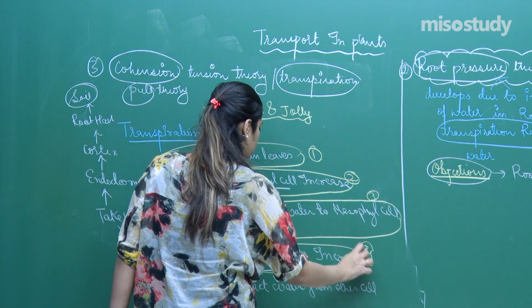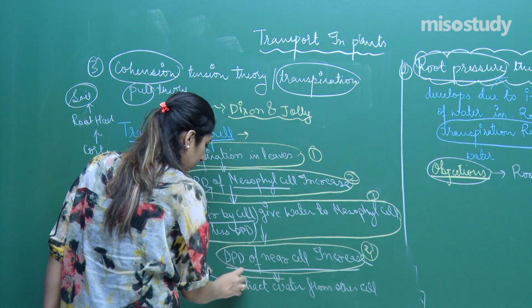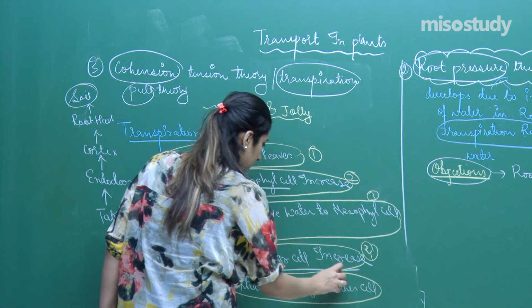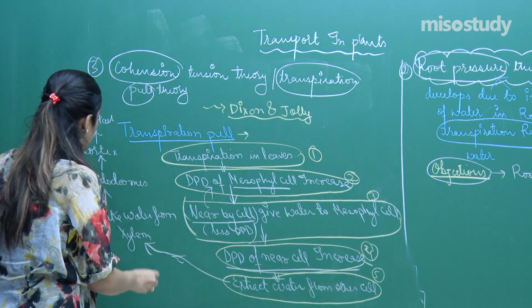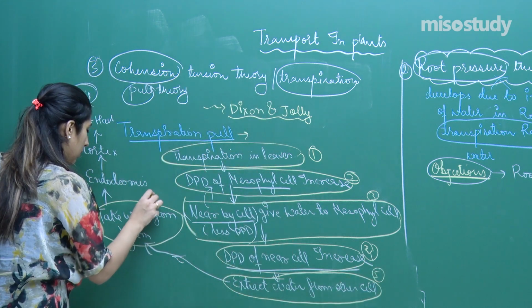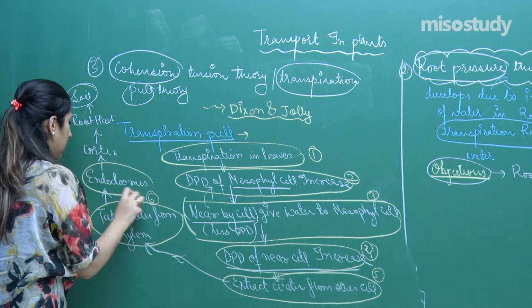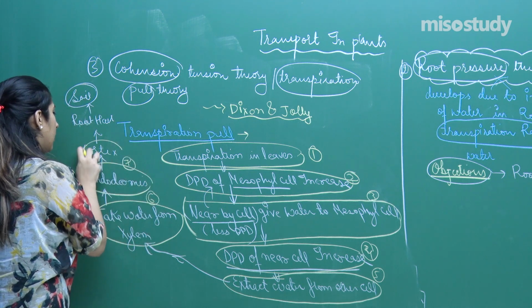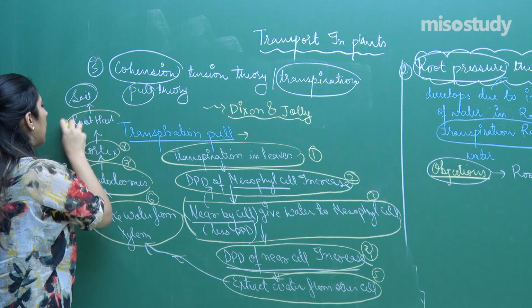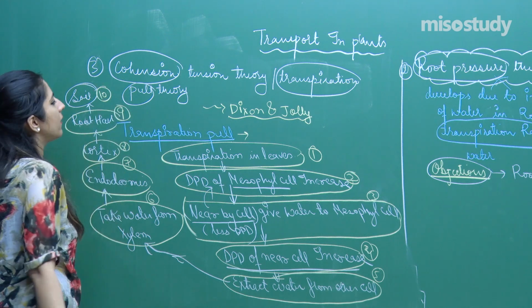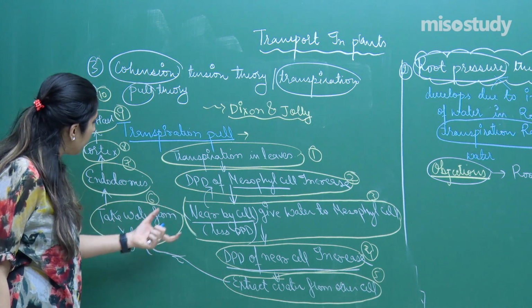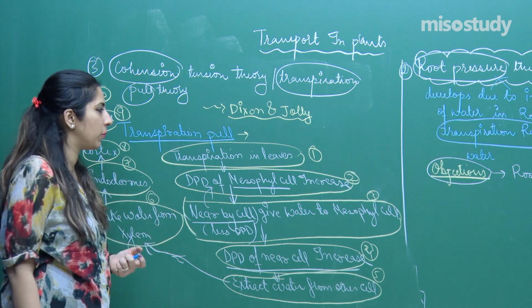This will be the fourth and this will be the fifth, this will be the sixth one, seventh, eighth, ninth, and the last but a very important part, the 10th. These are the 10 things that will happen in the transpiration pull.